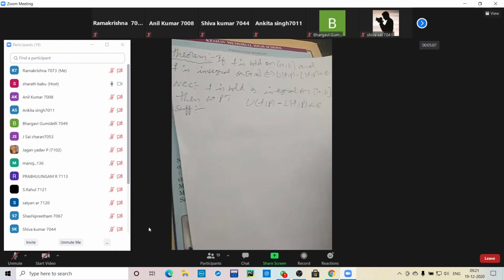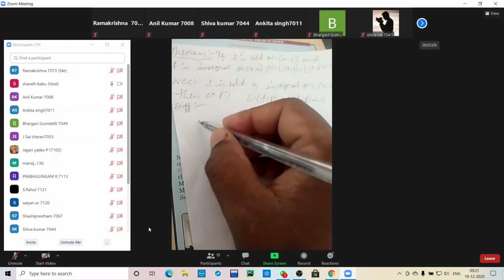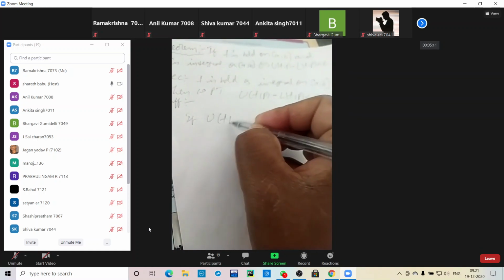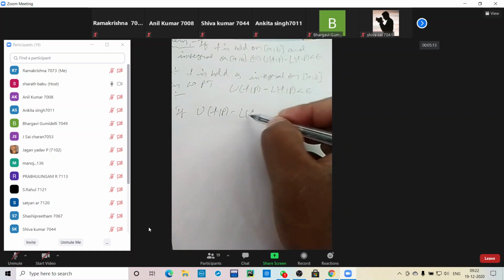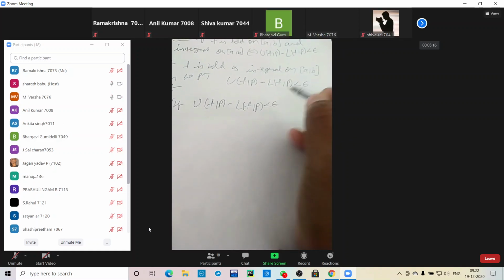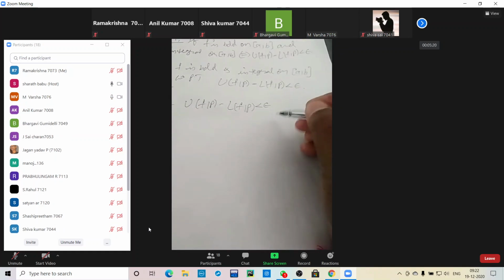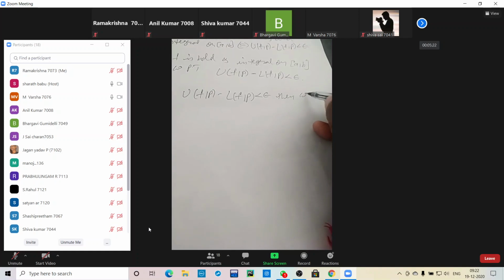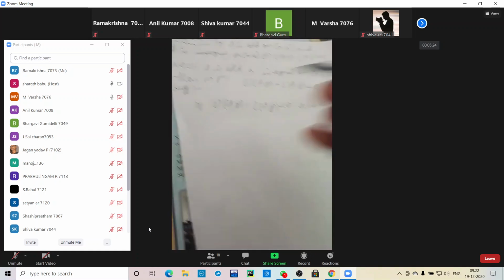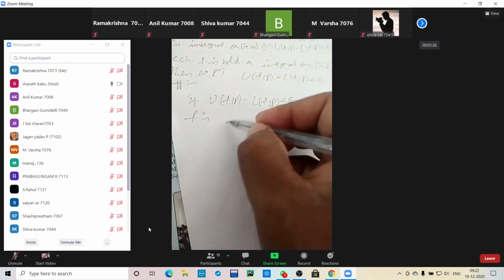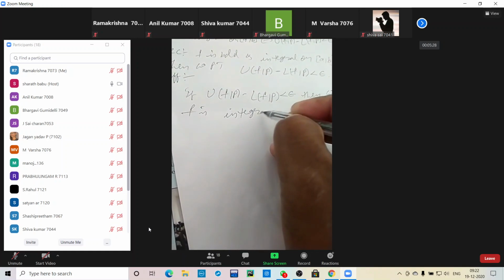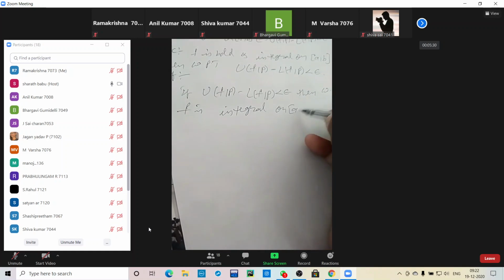Next, the sufficient condition: if U(f, P) minus L(f, P) is less than epsilon, then we prove that f is integrable on the closed interval [a, b].